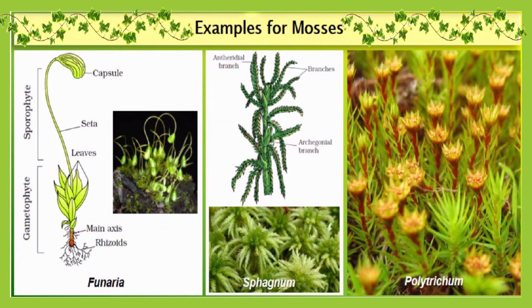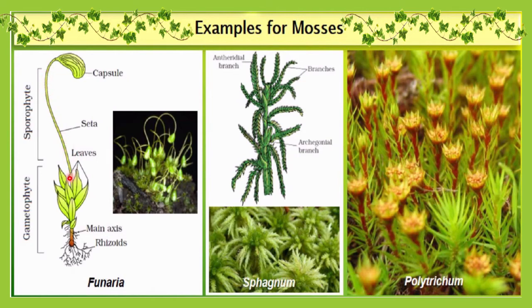First of all, let me discuss Funaria. These diagrams are very important. These two diagrams are very important because many times they are asked in NEET or boards. So let me see Funaria. Here you can see these are not true roots but root-like structures, called rhizoids. Then this body is called the main axis. These structures up to here are gametophytic, and these are leaf-like structures, not exactly leaves. And this erect body is the sporophyte, and the erect stalk is called the seta. This one is the seta.